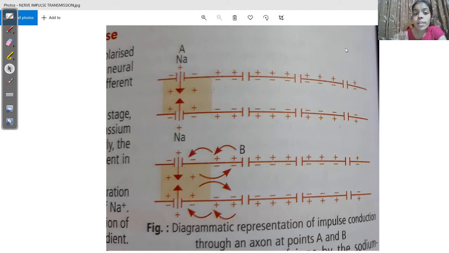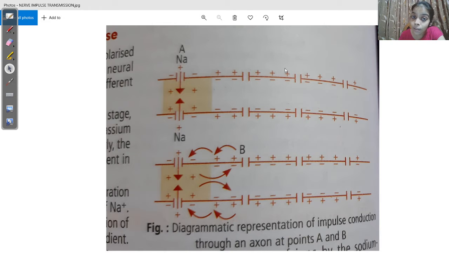Now when a nerve fiber is in polarized condition, you see the picture, already here the depolarization has been shown, but in polarized condition what happens? See this part. The inside of the nerve membrane, beneath the cytoplasm, remains negative, outside remains positive, which means a potential difference exists between the two sides of the nerve cell membrane, between the two sides of the axolemma.